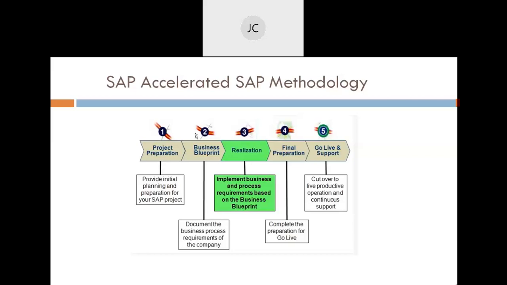Then we go for final preparation. What happens in the final preparation? At this stage, our solution is in the quality system. Just understand, it is in the quality system, and we do the integration testing. It's not that integration testing should only be done in the quality system. We can do it in the development system also. If you want to be proactive, we can do the solution integration in development.